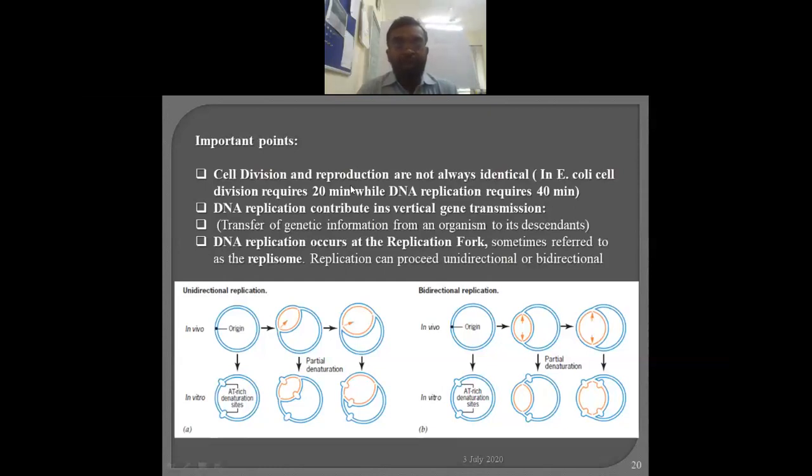Yesterday we also discussed that for cell reproduction 20 minutes are required, but for DNA replication, as it is a much longer molecule, 40 minutes are required. Then how is this possible? The DNA replication for the next generation, not only for the daughter cell, also gets started, and hence it is completed in 40 minutes. Meanwhile, two molecules of DNA are ready, and hence within 20 minutes the cell divides.